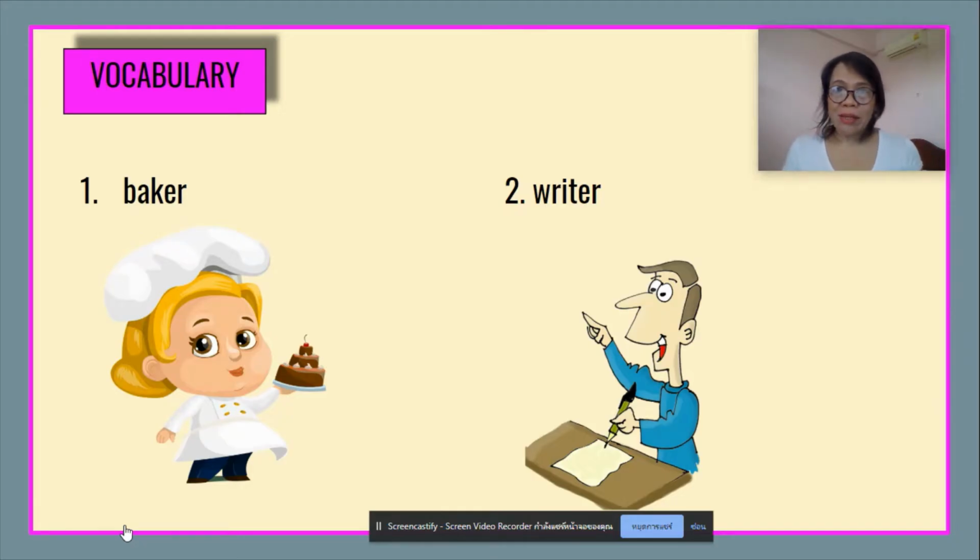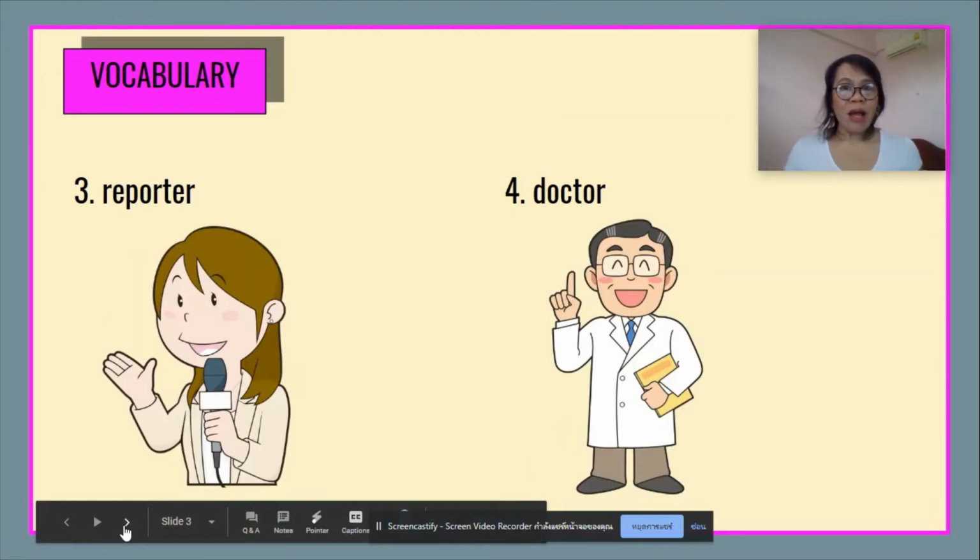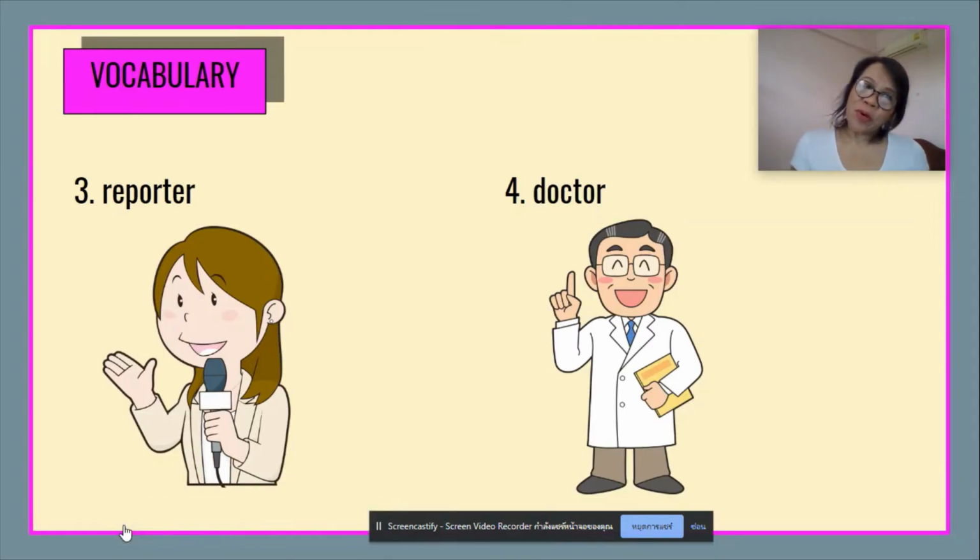Number two is a writer. That's right. What is a writer? A writer is someone who writes anything. It could be stories, fiction, or non-fiction kind of written work. Now we have here number three is a reporter. What is it? A reporter is someone who reports an event or any kind of activity.